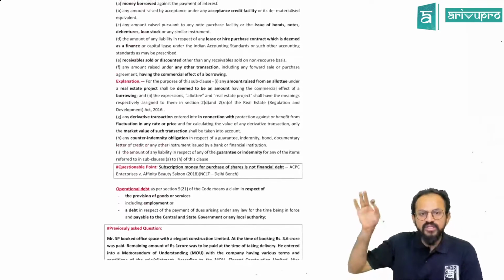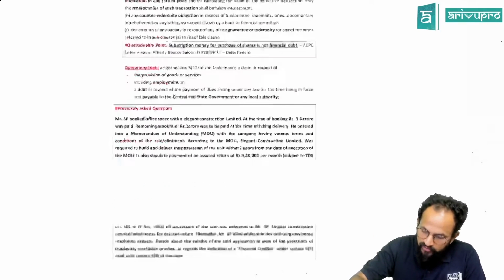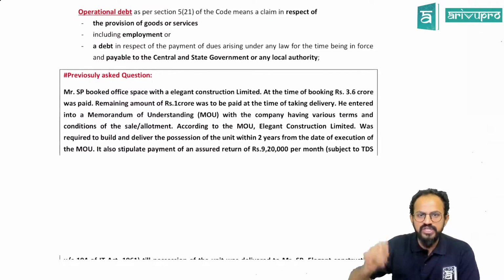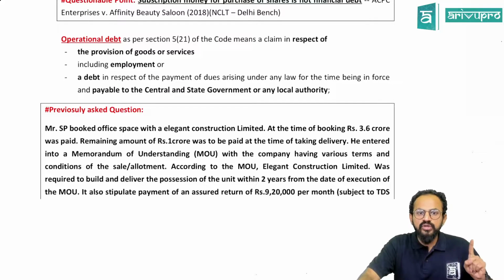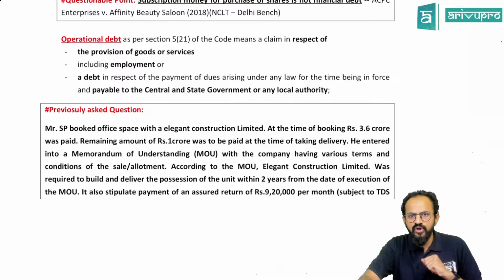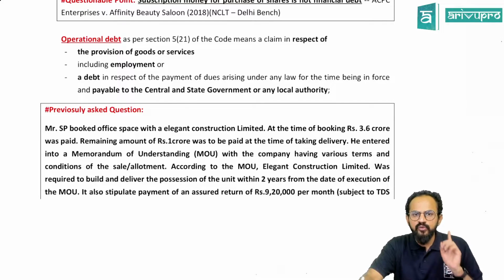So we saw what is the definition of debt, and on the definition of debt, there is one question asked. Now see what is that. Mr. SP booked office space with Elegant Construction Limited. So he wanted some office space, so he has gone to Elegant Construction Limited. At the time of booking, rupees 3.6 crore was paid. The remaining amount of 1 crore was to be paid at the time of taking delivery.